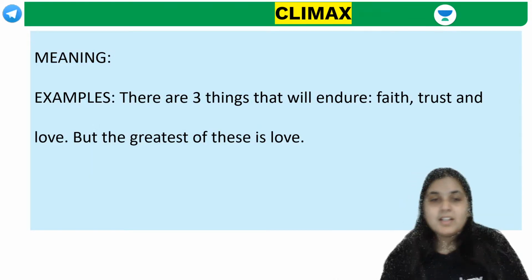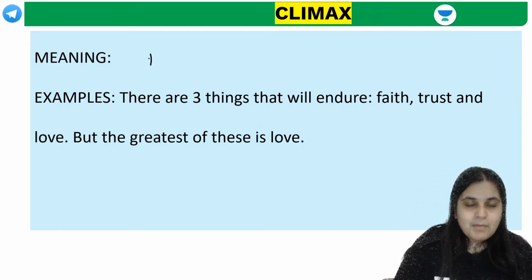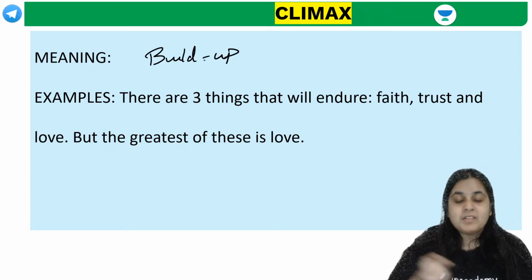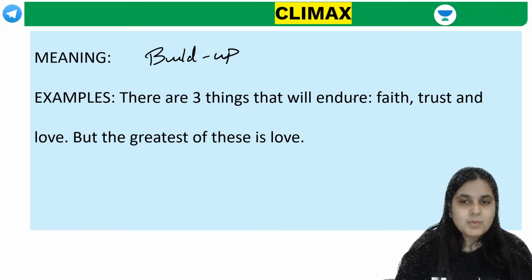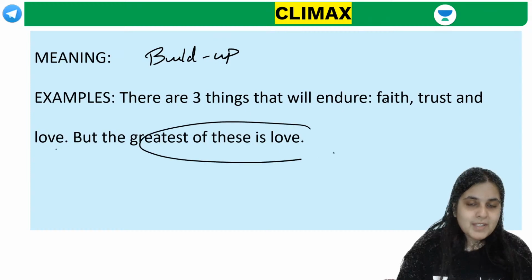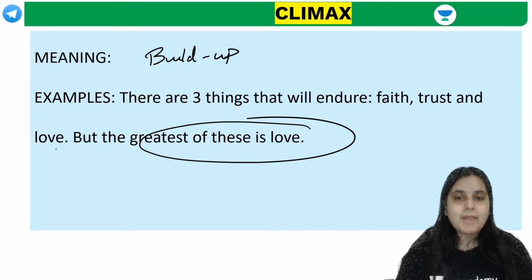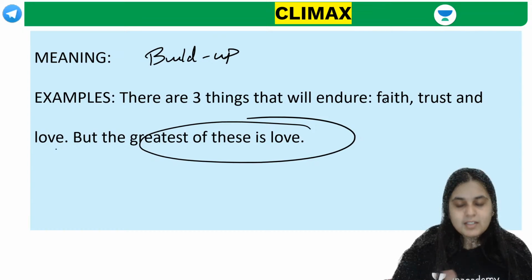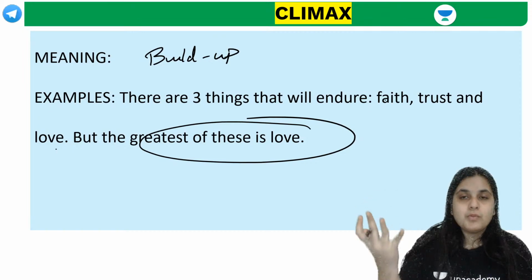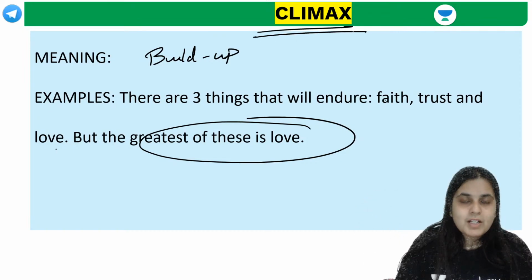Okay, next one. Climax. See guys, climax is basically you build up. Okay, you build up the excitement, you build up the thrill. There are three things that will endure. Faith, trust and love. But the greatest of these is love. So your main punch comes at the end. Your main point or main punch comes in the climax, which is also in movies. You watch a 2.5 hour or earlier 3, even sometimes a 4-hour movie and it's all a build up to the climax, right?